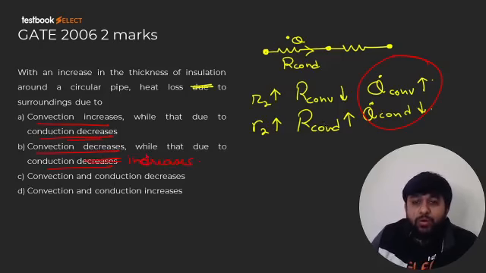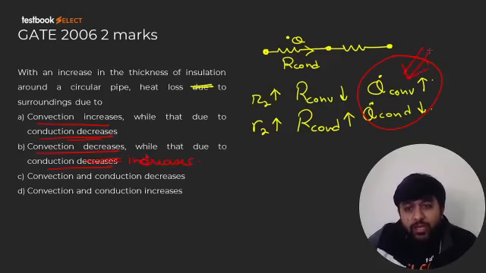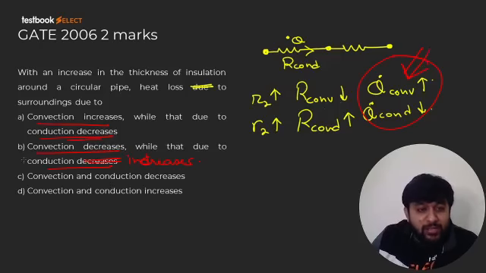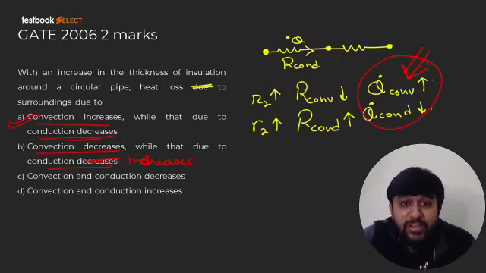So based on this, the correct answer is convection will increase and conduction will decrease. Correct answer is this. But please mind, this is not the correct form of statement, because the overall heat transfer rate is changing. So anyways, that was all from my side. These are previous year GATE questions only.